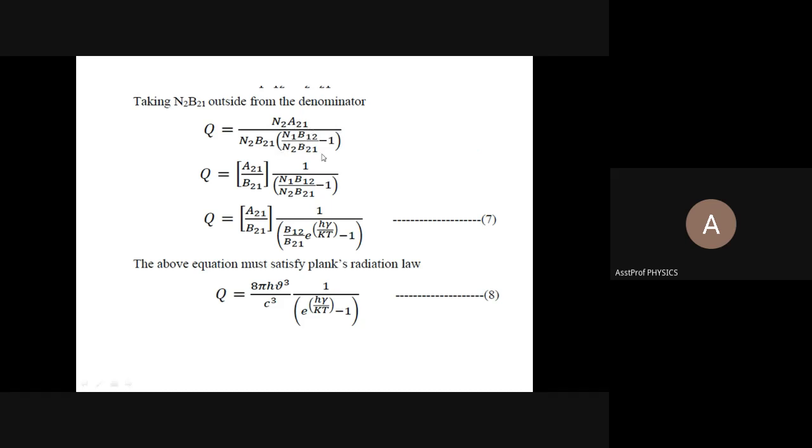When you divide by N2B21, you get a 1 only here. When I am dividing this term by N2B21, I am writing here. N2 is again getting cancelled. Everything is the same. N2 is cancelled. After cancelling, only A21 by B21 is left out. So the remaining term is 1 by N1B12, N2B21 minus 1.